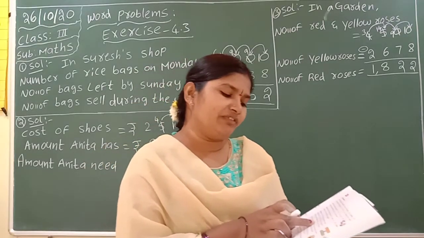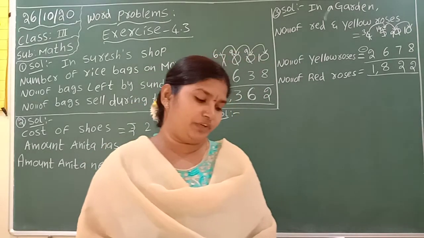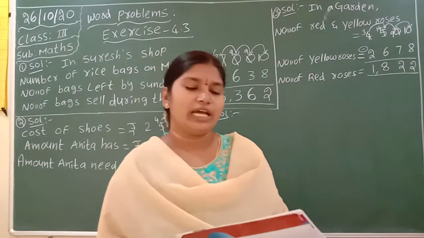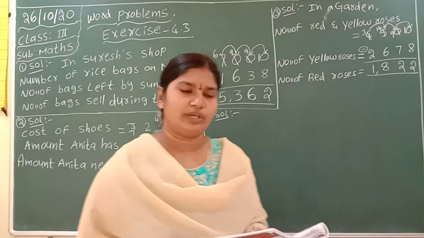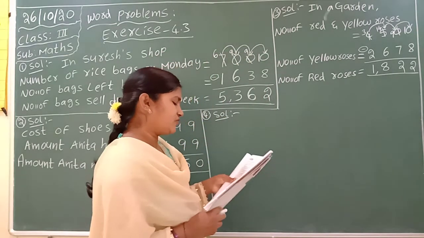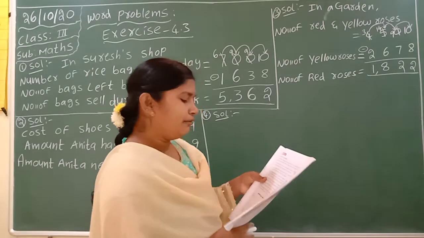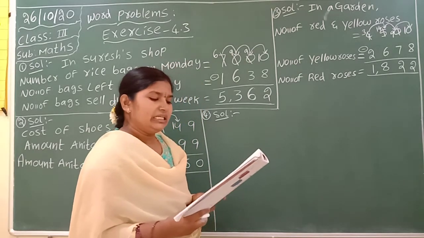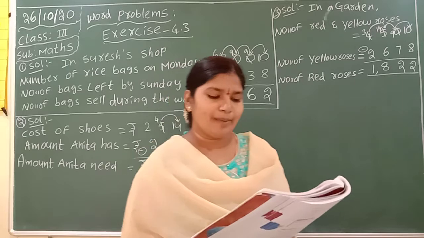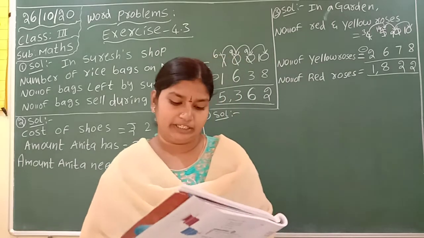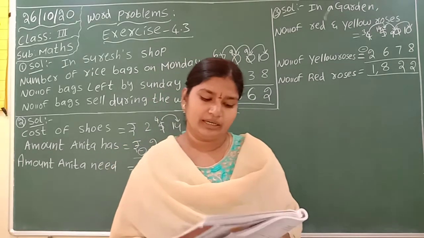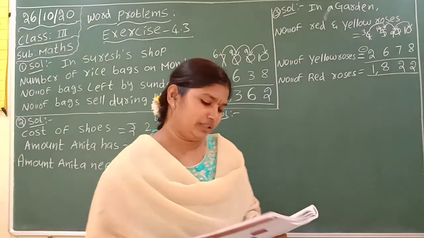How many children were above the age of 15? Okay, they are giving the ages. Okay, on the occasion of Independence Day. Number of children above age 15. Number of children below age 15.